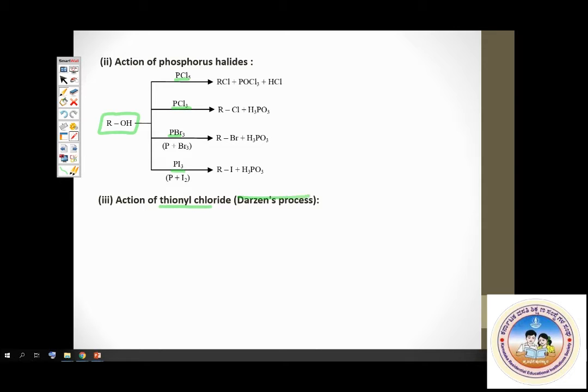I'll tell you why this is important. This is important because there are two gaseous products which escape. And pyridine is the base used to drive the equilibrium in the forward direction. This is Darzon's procedure.